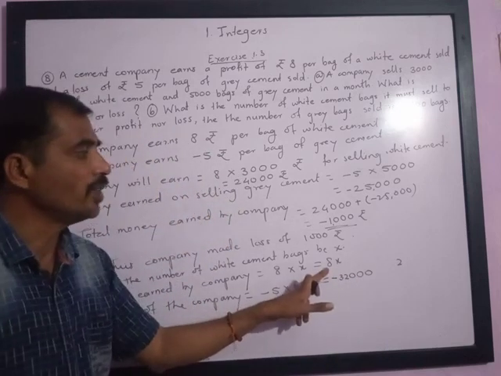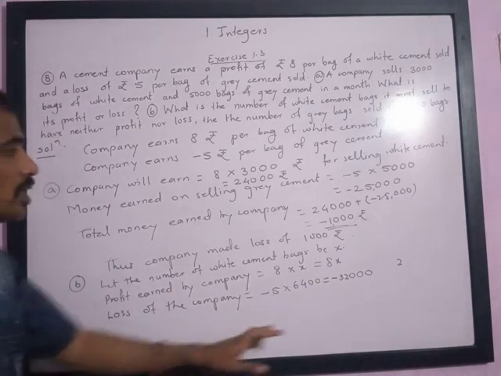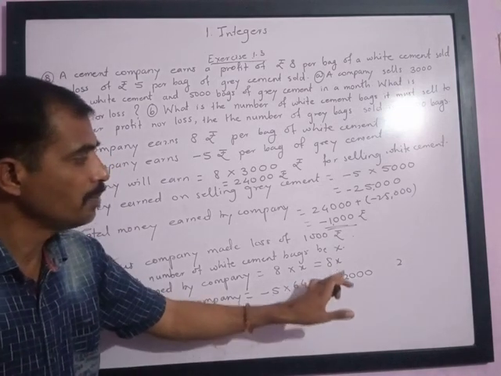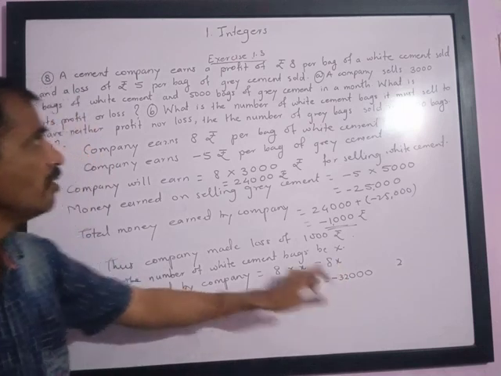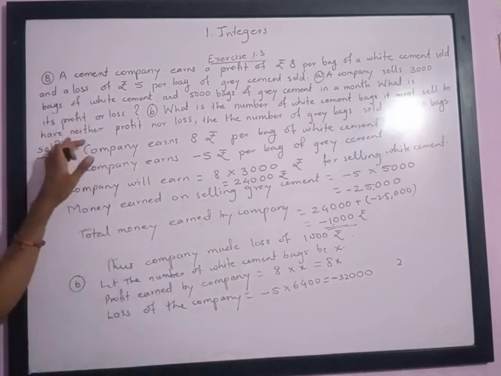This is the total profit earned by the company and this is the total loss that the company got.